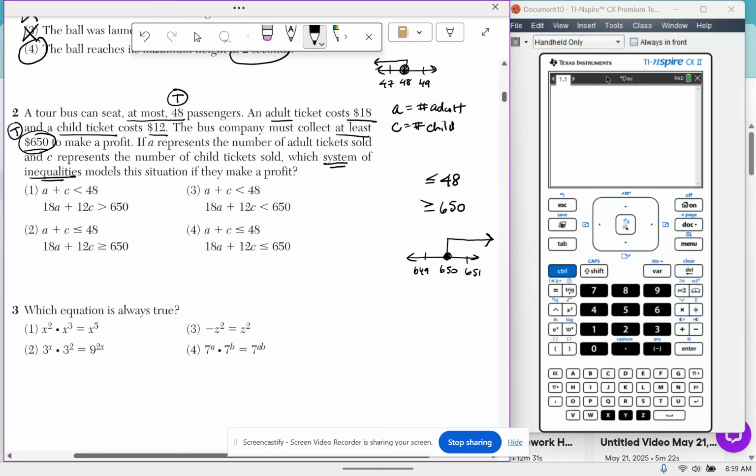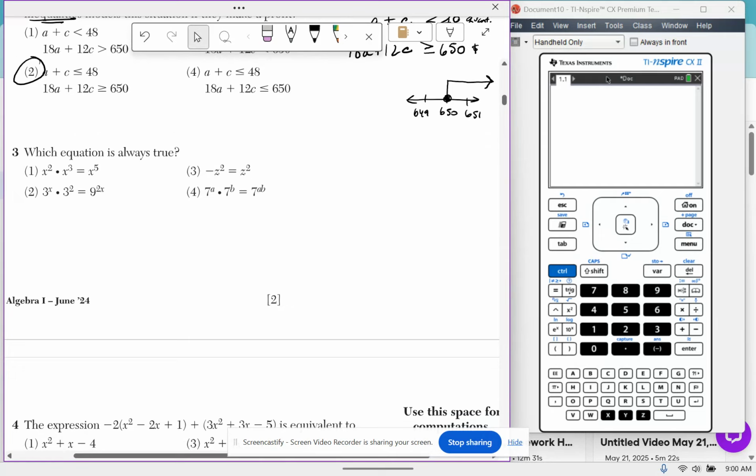Okay, now 650 is the one that's talking about money and 48 is the one that's talking about quantity. So let's go ahead and put the quantities together. The total number of tickets sold must be at most 48. So A plus C must be less than or equal to 48. Whereas the cost of each ticket is going to be $18 per adult ticket and $12 per child ticket, and that must be greater than or equal to the total profit of $650. So we're going to match these with the answer choices, and it is choice 2.